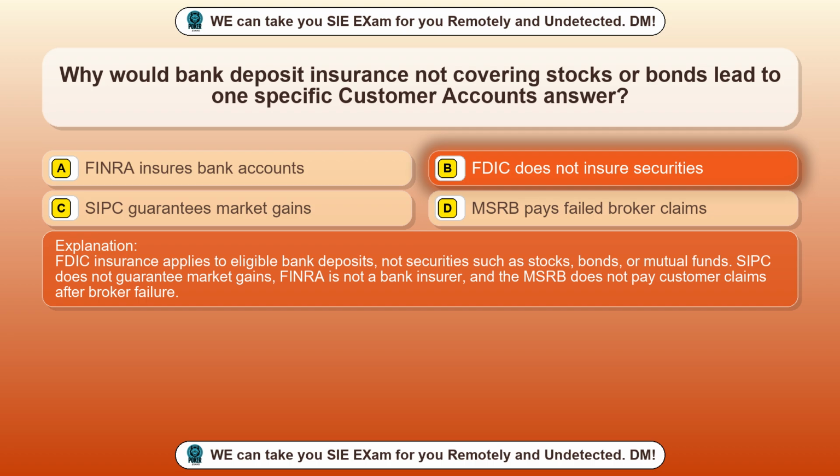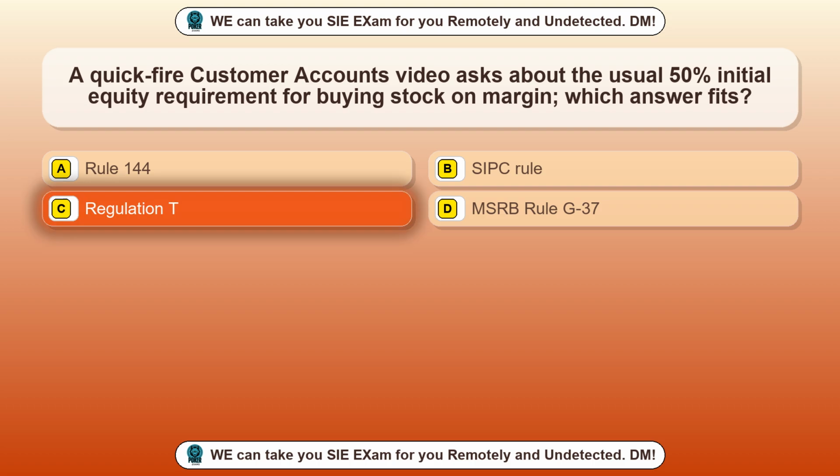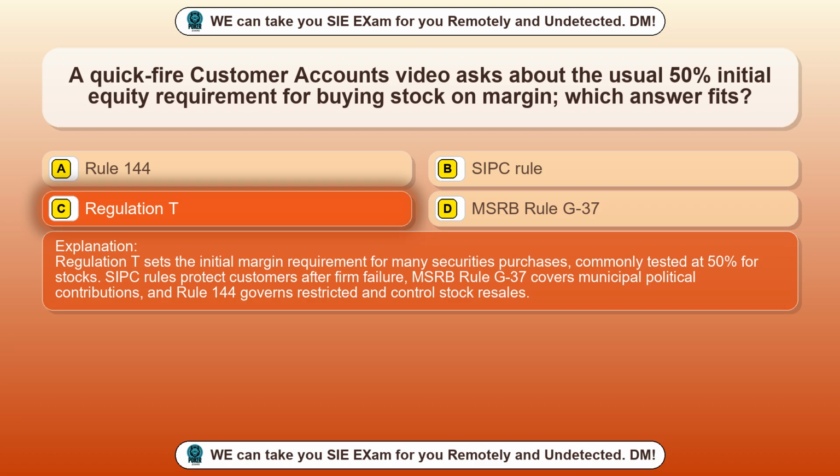Question 87. A quick-fire customer accounts video asks about the usual 50% initial equity requirement for buying stock on margin. Which answer fits? Option A, Rule 144. Option B, SIPC rule. Option C, Regulation T. Option D, MSRB Rule G37. The correct answer is option C, Regulation T. Regulation T sets the initial margin requirement for many securities purchases, commonly tested at 50% for stocks. SIPC rules protect customers after firm failure. MSRB Rule G37 covers municipal political contributions, and Rule 144 governs restricted and control stock resales.